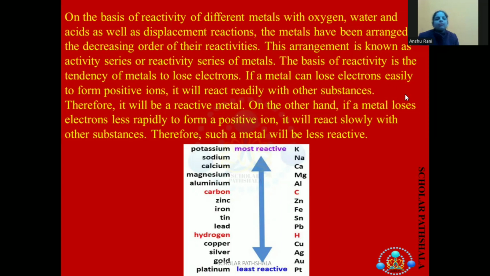On the other hand, if a metal loses electrons less rapidly to form positive ions, it will react slowly with other substances. Therefore, such a metal will be a less reactive metal.